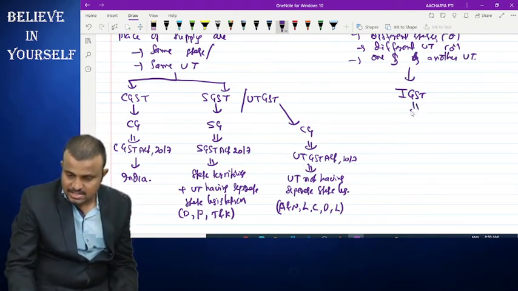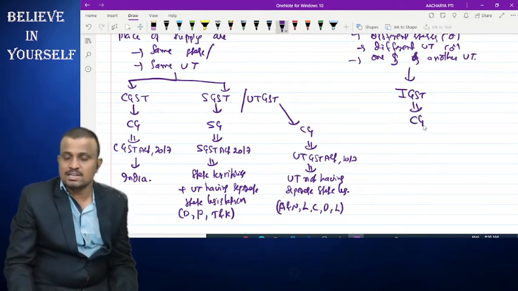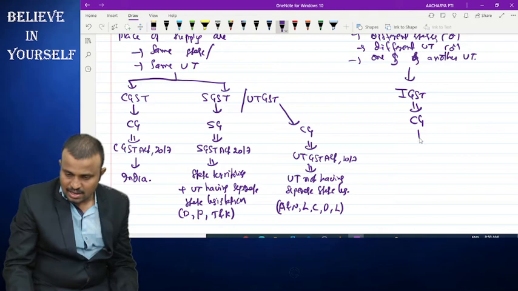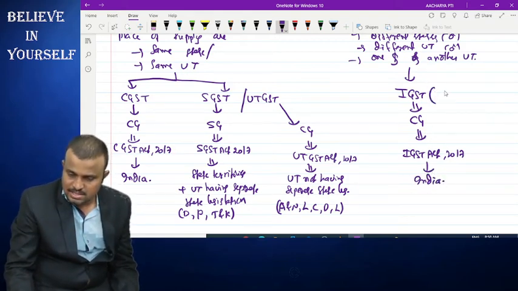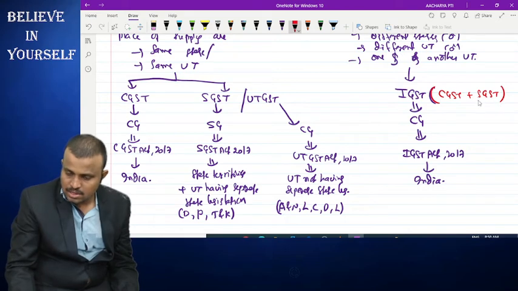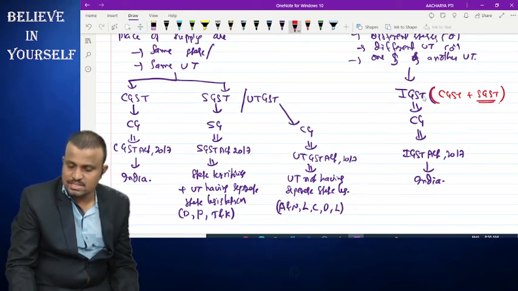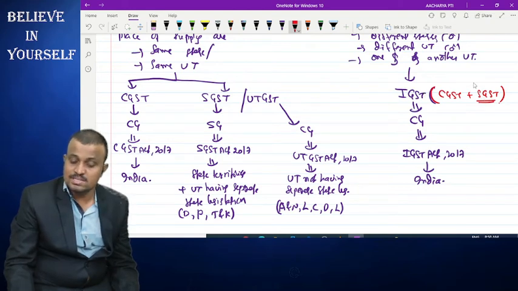Coming to the IGST, interstate supply. It is levied and collected by the central government as per the IGST Act 2017, and it also applies to the whole of India. Generally, IGST is nothing but the combination of CGST and SGST. Here the element of SGST will later be transferred by the central government to the state government.